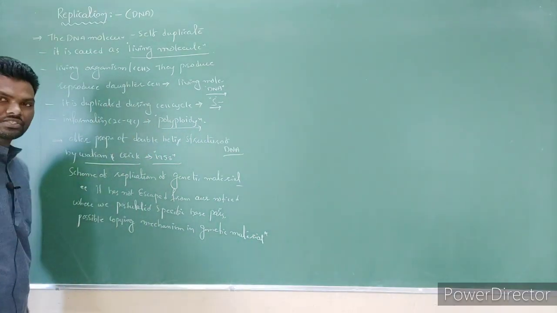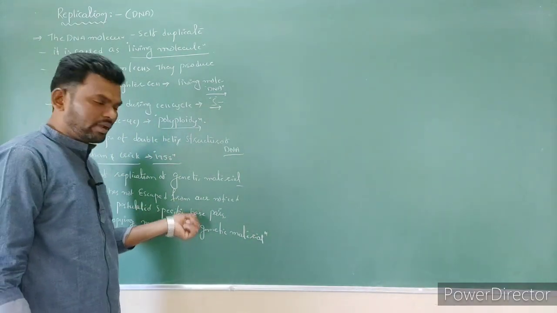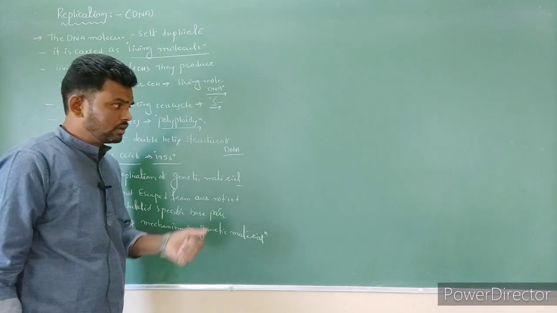So this is actually the standard line. These lines are given by Watson and Crick, right?